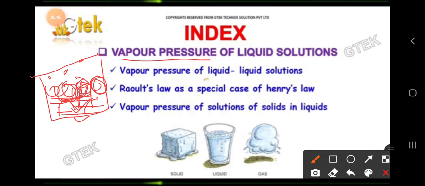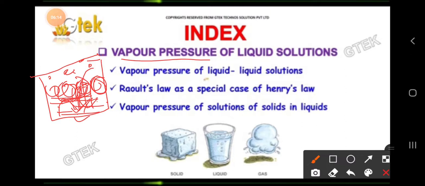Once again, a general example: when you boil the water in a closed vessel, on the plate, if you observe, water bubbles will be present on the plate, right? So the water is touching the surface of the plate. Again the vapors that are forming on the plate will come back and form as a liquid.